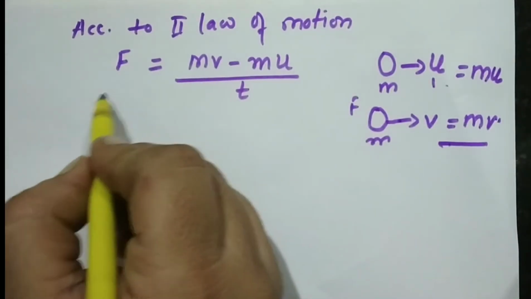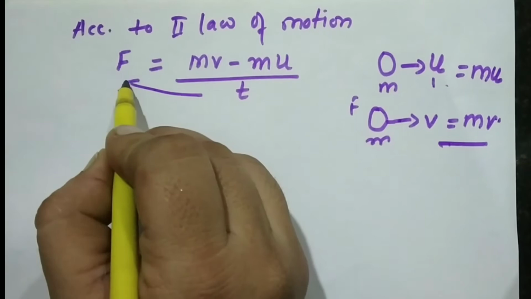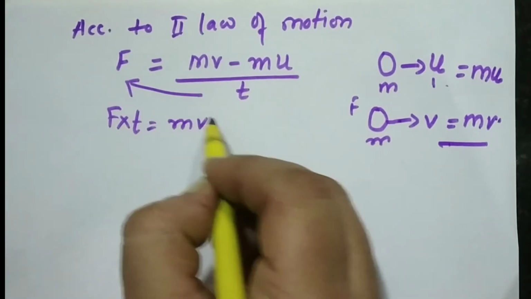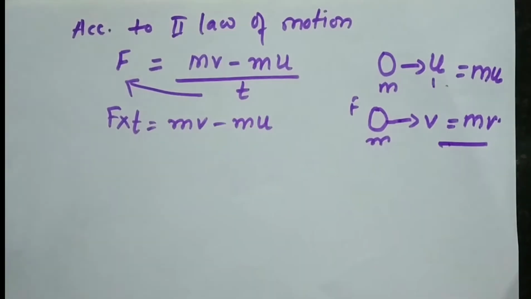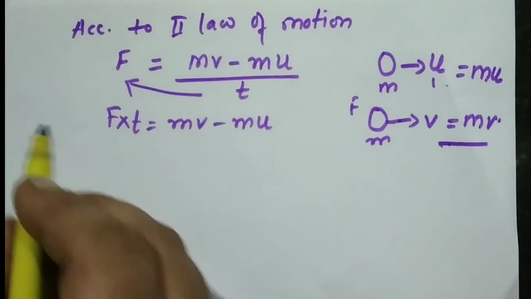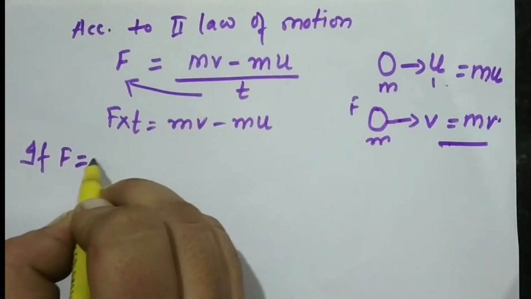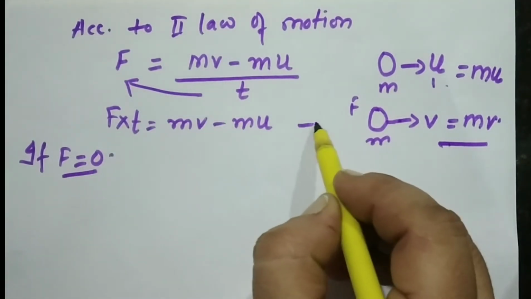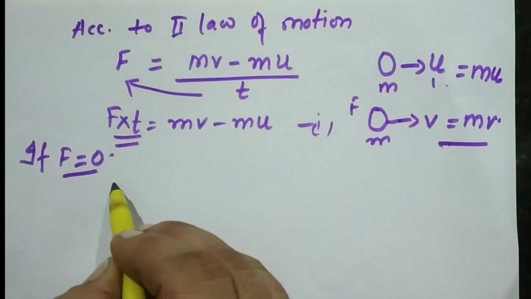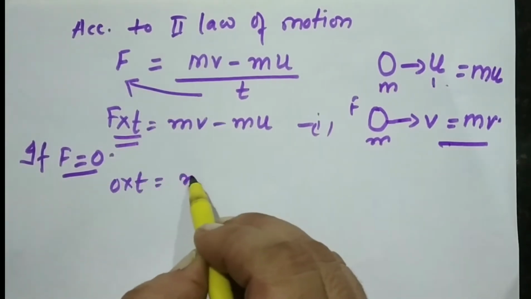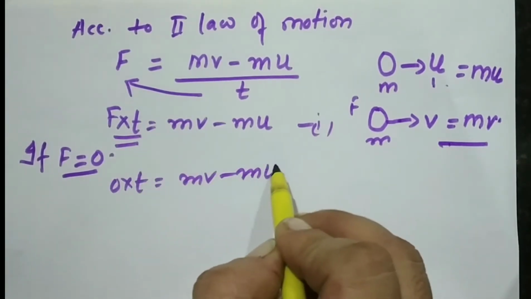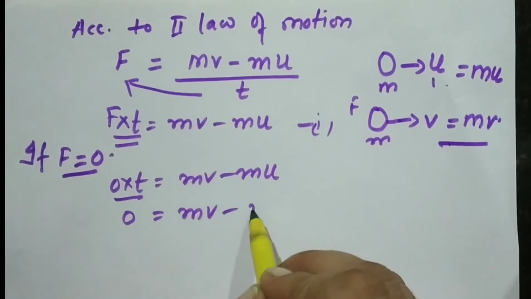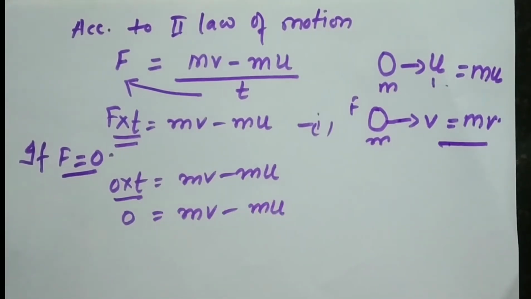Okay, so we can write it by cross multiplying. F into t is equal to mv minus mu. Now, if no force is acting on that object, that means F is equal to 0. So, this can be written as 0 into t is equal to mv minus mu, or it will be equal to 0 = mv minus mu.